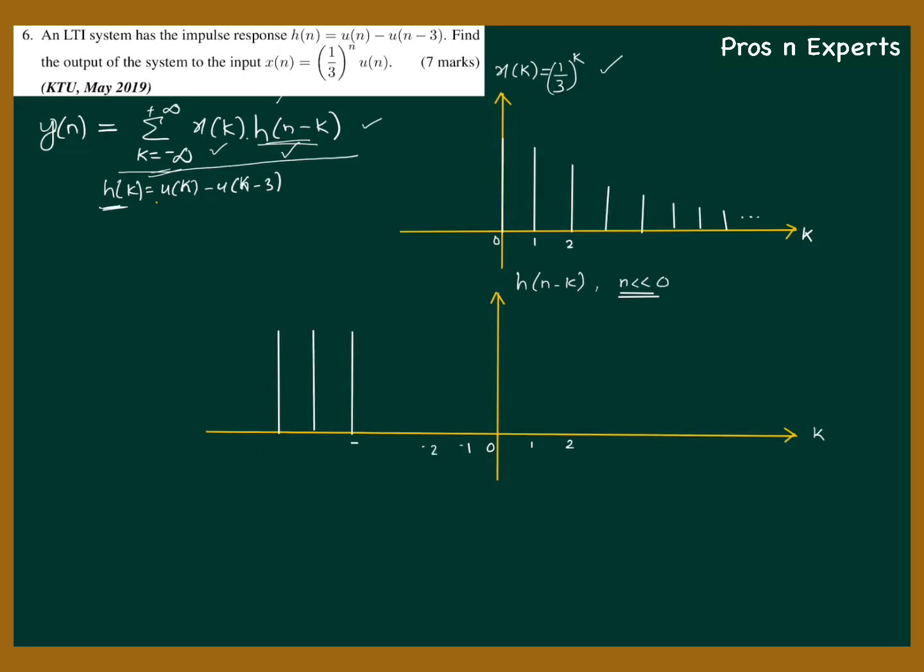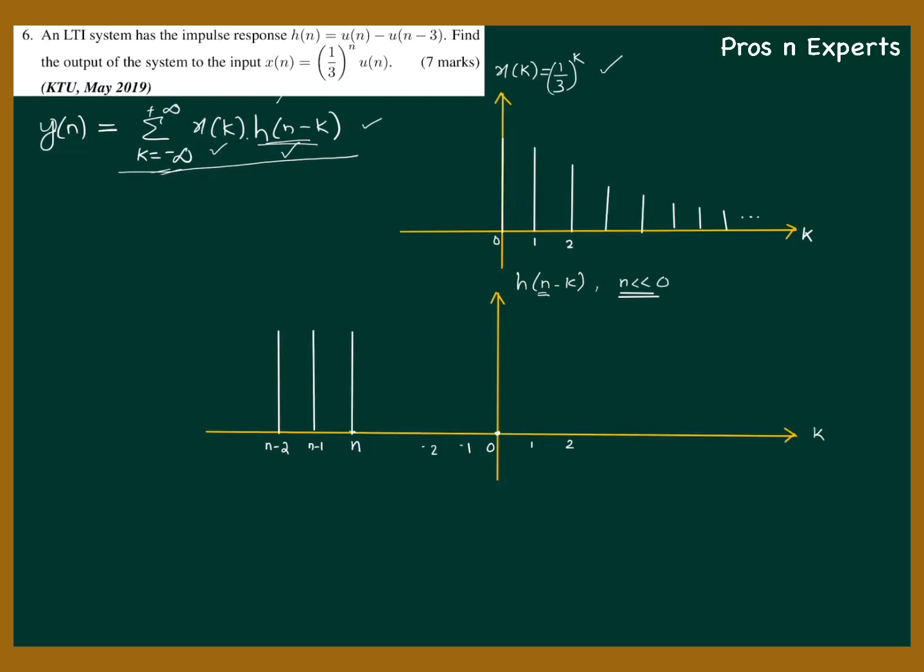This sample will be at n, this is at n minus 1, this is at n minus 2. Because h of minus k was starting from k equal to 0, h of n minus k means it is shifted n units from 0 to the left. So the starting sample will be n.